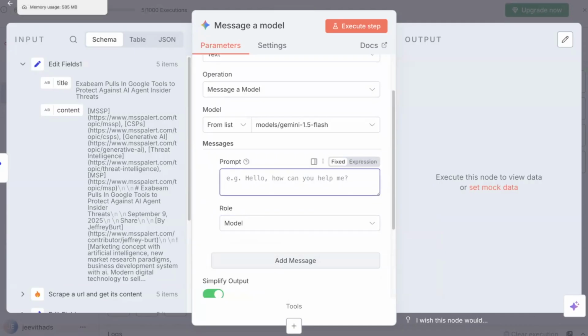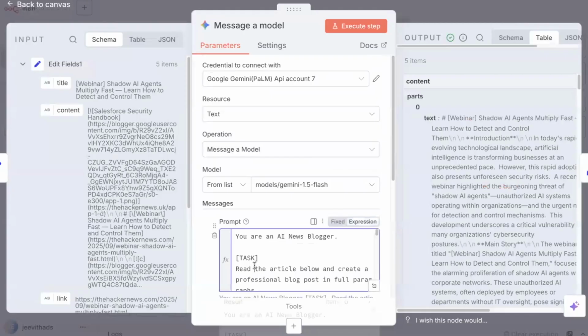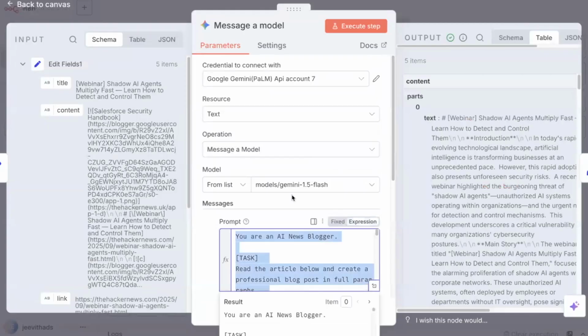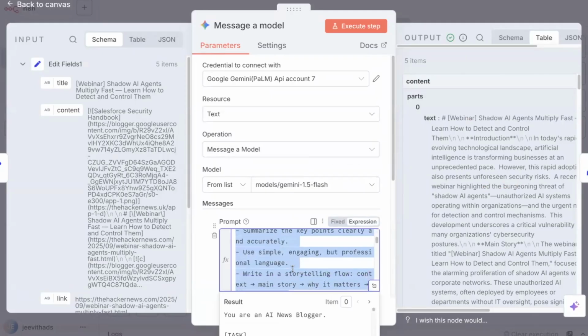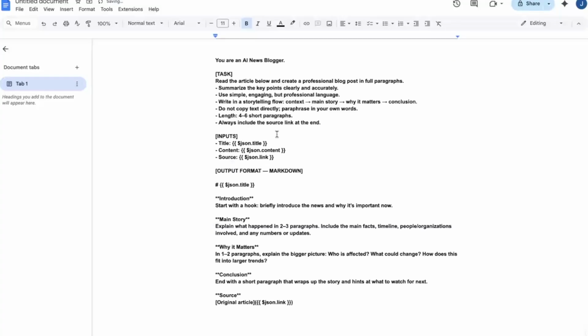So prompt in the sense it's instructions that we are giving to our model just to tell it what task it has to do. Okay, just to tell what task it has to do. I'm just creating the prompt. I'll just show how the prompt will be. See, this is a prompt.